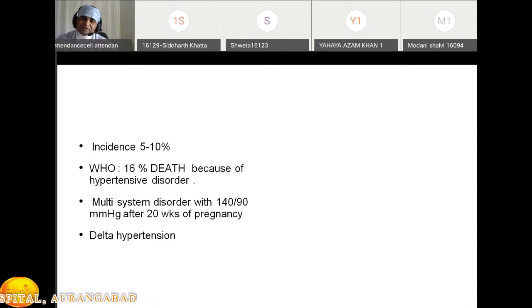So this patient also has a complication like preeclampsia. But the final blood pressure is always less than 140/90. But when there is a sudden rise in blood pressure, which is also problematic, that is called delta hypertension. Okay, so delta hypertension is a hypertension in which there is a sudden rise in blood pressure, 30 in systolic, 15 in diastolic, but overall blood pressure is less than 140/90. But we can say this is a dangerous patient also. Just remember this word, delta hypertension.